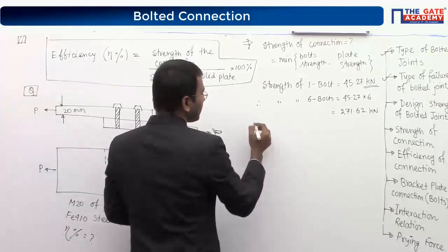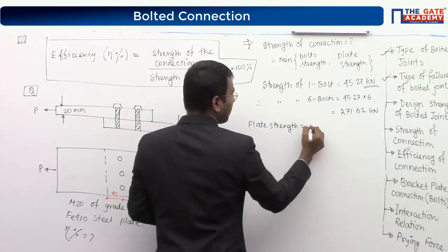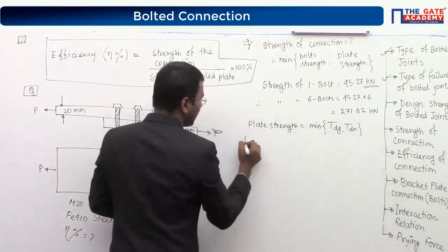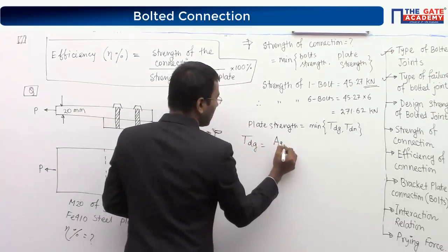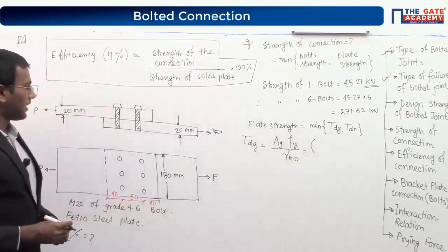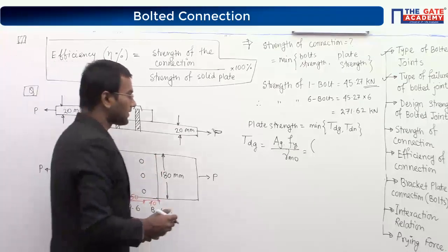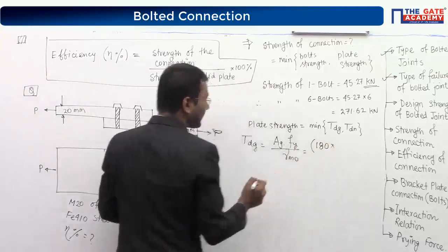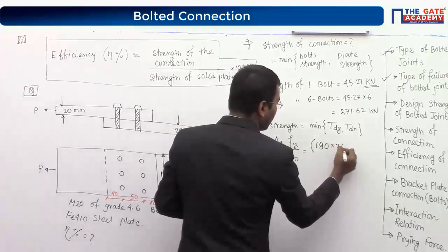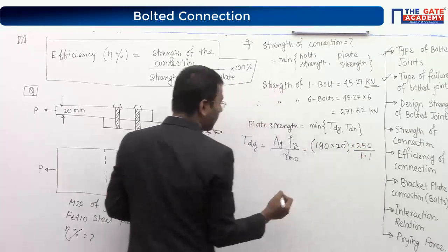Now, what is the plate strength? Plate strength is equal to the minimum value between Tdg and Tdn. Tdg is nothing but Ag into Fy divided by gamma m0. What is the meaning of Ag? Look at the figure: Ag is B into T, thickness. B is 180 and the thickness is 20 mm, so B into T means 180 multiplied by 20. Fy is 250, gamma m0 is 1.1. You can find out Tdg.